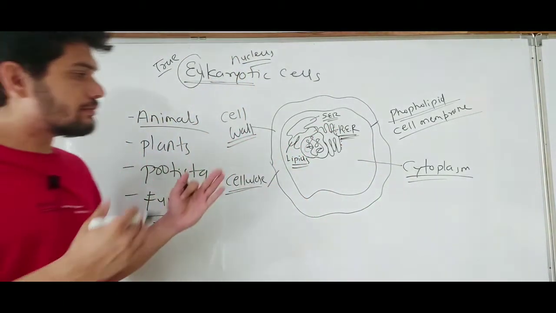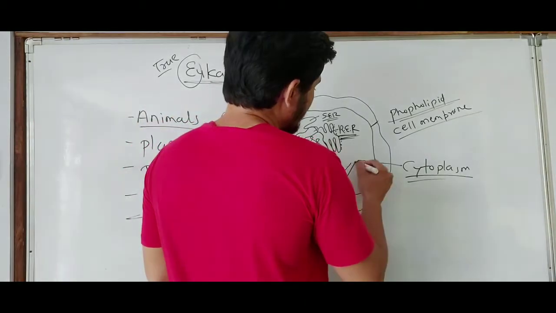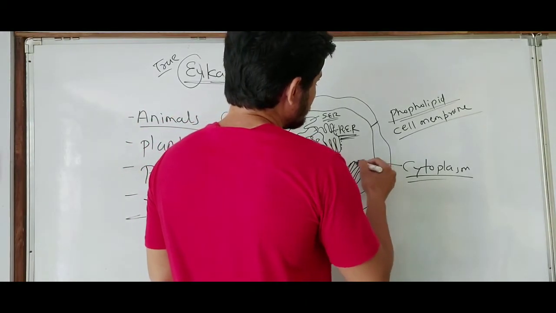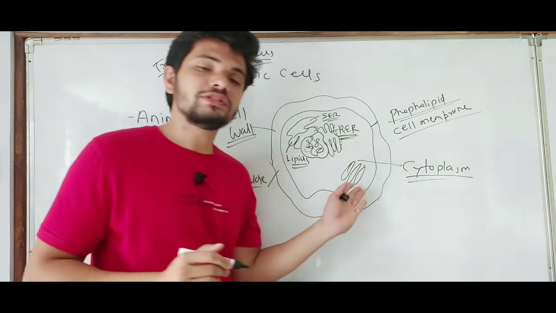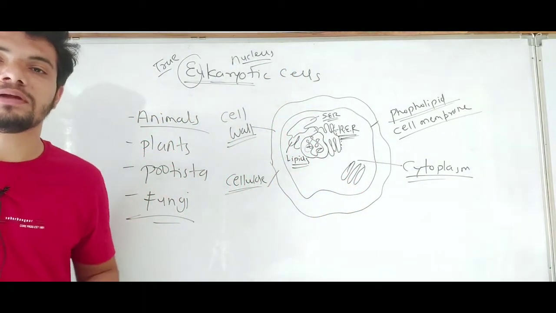After that, some structures similar to endoplasmic reticulum are the Golgi apparatus.